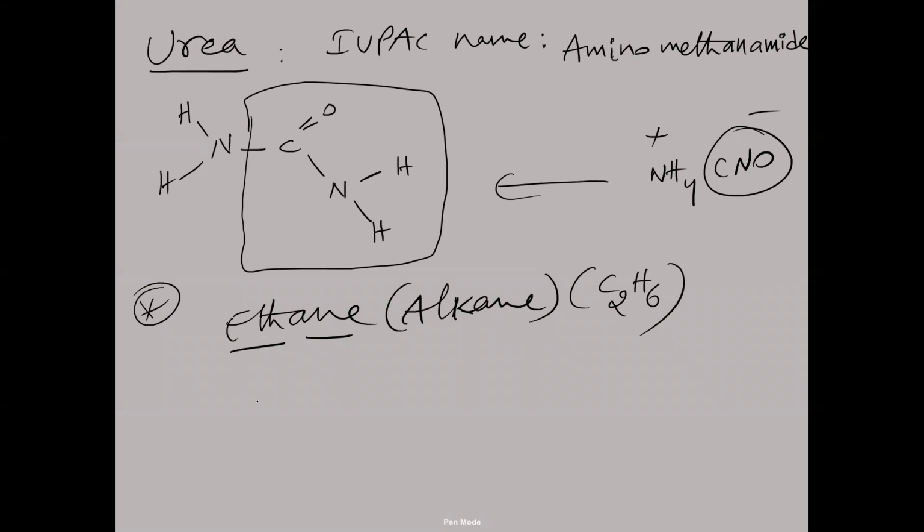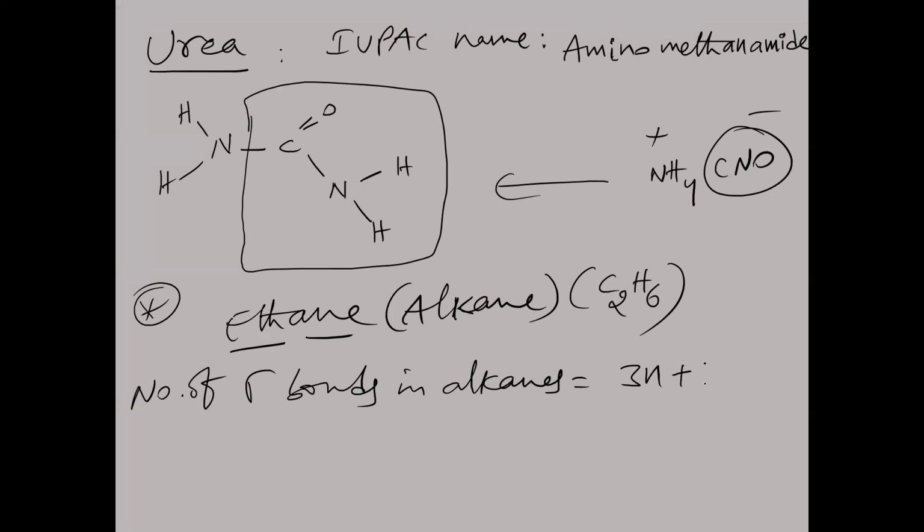In this ethane, how many sigma bonds are there? How to find out? The number of sigma bonds in alkanes is equal to 3n plus 1. Here n is the number of carbon atoms. For ethane, n is equal to 2. So 3 into 2 is 6, 6 plus 1 is 7.